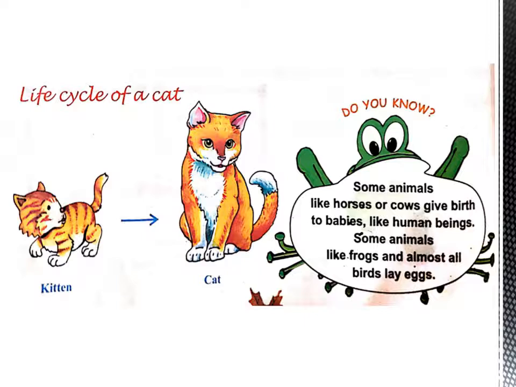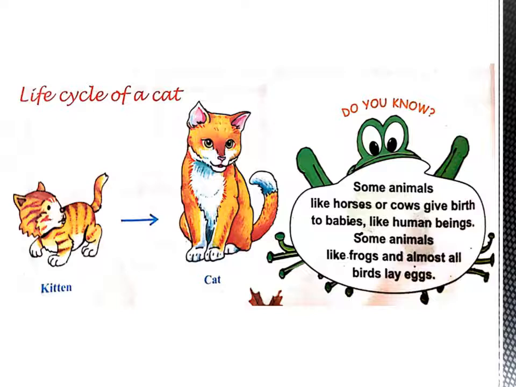Some animals, like horses or cows, give birth to babies, like human beings. You have seen the babies of cows, right? So they directly give birth to babies. Some animals like frogs and almost all birds lay eggs.